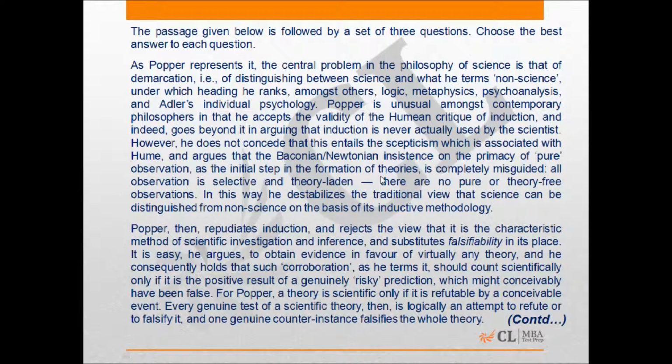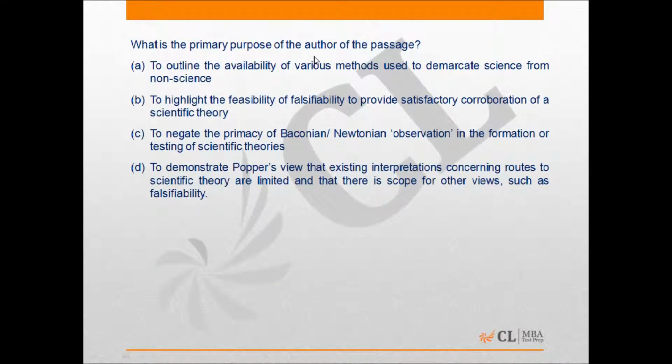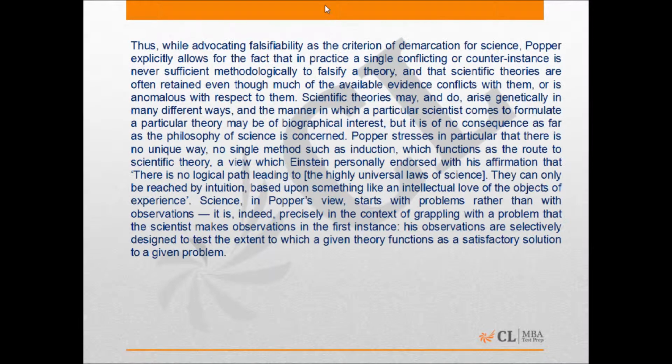Next is a set of 3 questions in a reading comprehension passage. Let's look at the questions. The first question asks us the primary purpose of the author of the passage. Option A states, to outline the availability of various methods used to demarcate science from non-science. Look at the first paragraph.